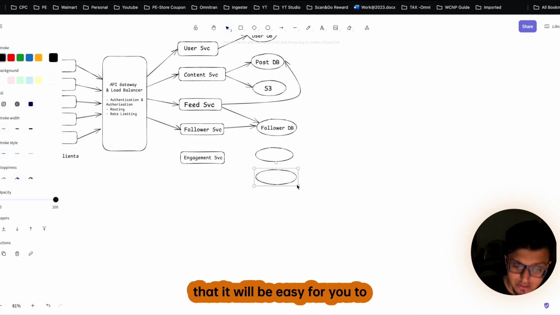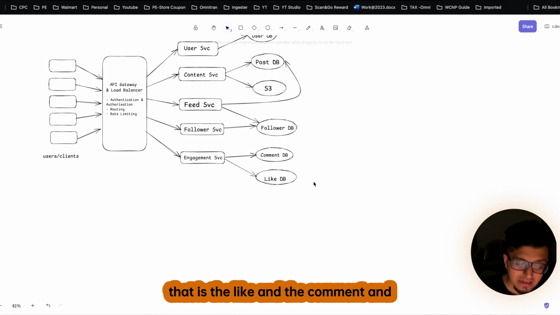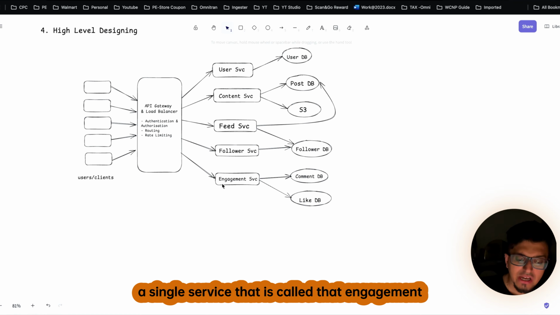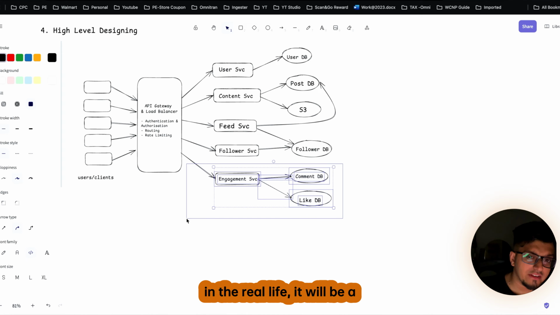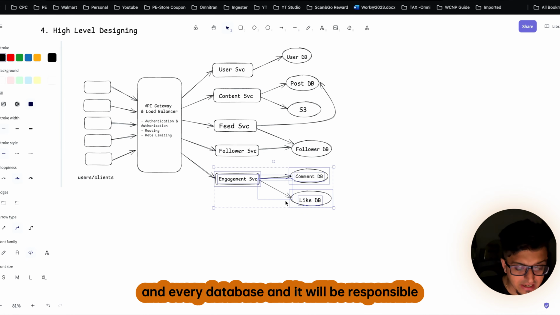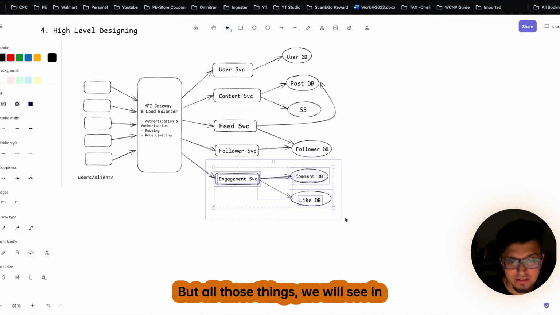So let me just create it quickly so that it will be easy for you to understand. Here we have the two databases, the like and the comment. And if you see, we are using only a single service, the engagement service, to perform both operations. But obviously in real life, there will be separate services interacting with each and every database, responsible for collecting all this information.